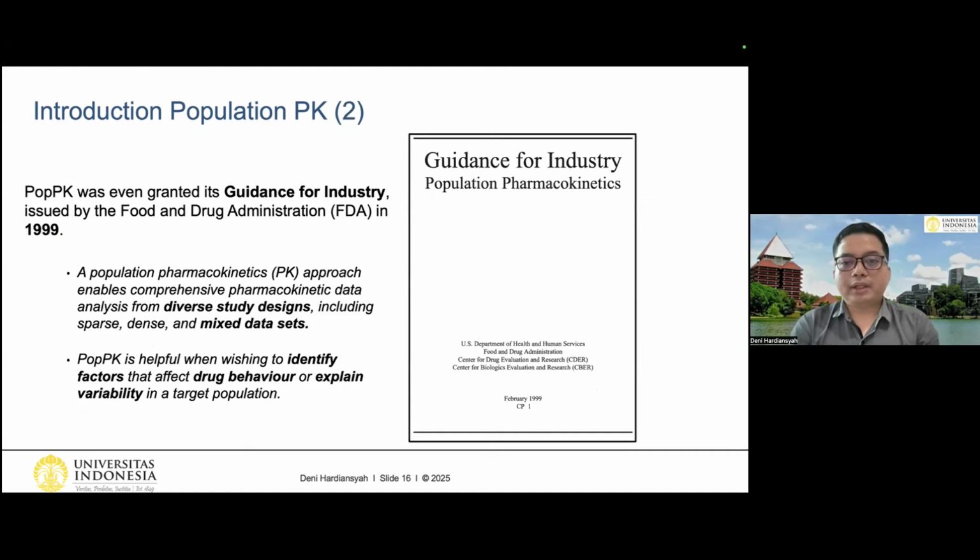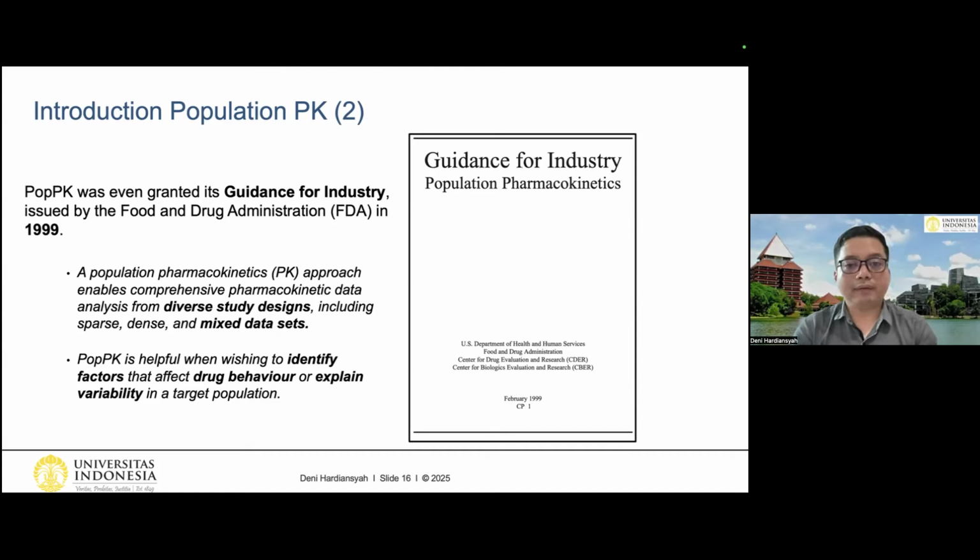Because population PK is one of the important parts of the drug development process, it was even granted its own guidance for industry by the Food and Drug Administration, or FDA, in 1999. The population PK approach enables comprehensive pharmacokinetic data analysis from diverse study designs, including sparse, dense, and mixed datasets.